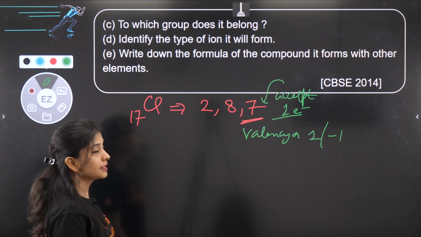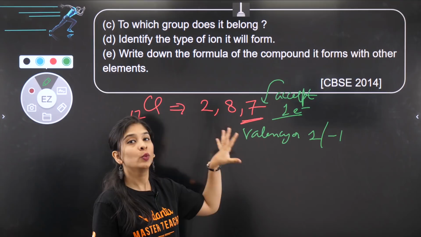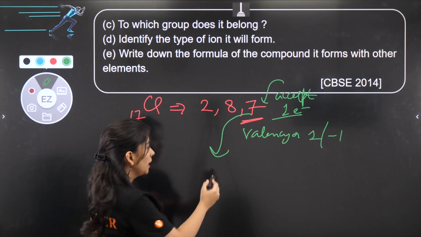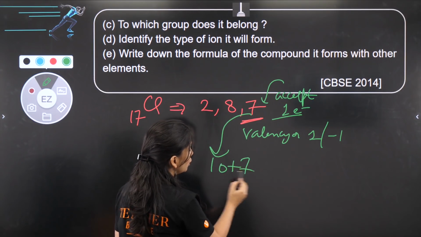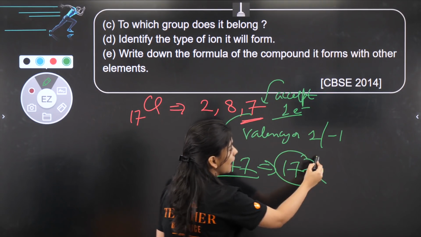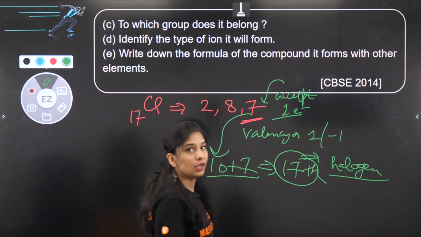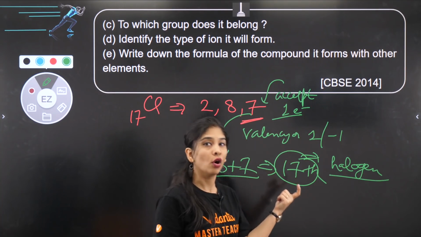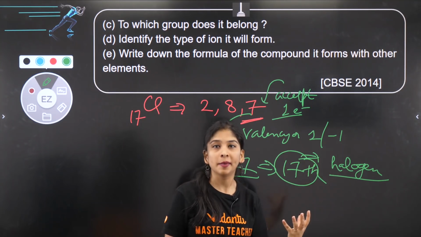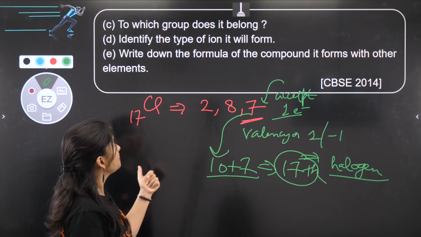To which group does it belong? Again very easy. Just by looking at the element's configuration we can easily decide which group it belongs to. More than 2 valence electron means you have to add 10 to decide the group number, that is 17th group number, and we also call it the halogen group, halogens. Okay? Why do we call it halogens? Halo means salt, halogen, halo generator, like salt former, those which make salt, so they make salt with the metal just like NaCl, right?